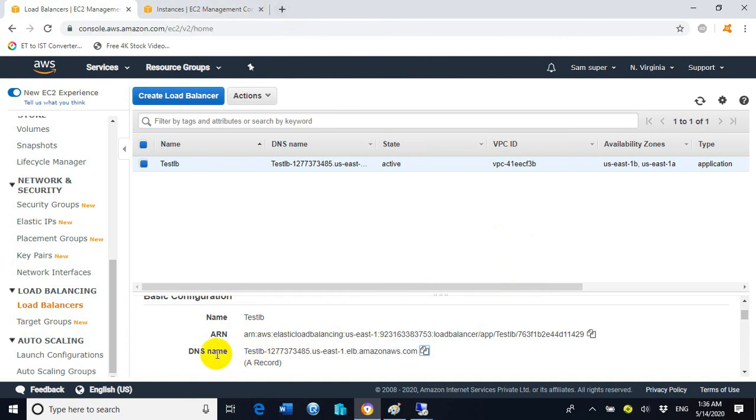We already copied the DNS name from here. Now let's go to another tab of the browser and paste this. Wow, we are getting the response from server 1, EC2 instance 1, and it is showing the message this is server 1. Let's refresh it.